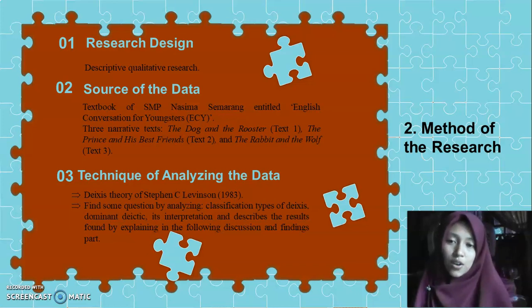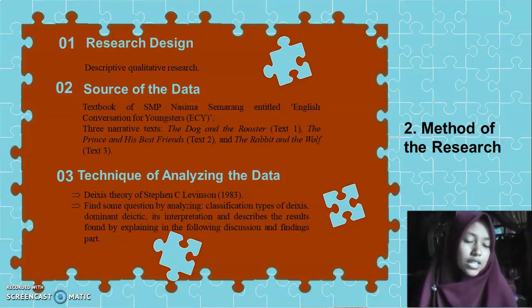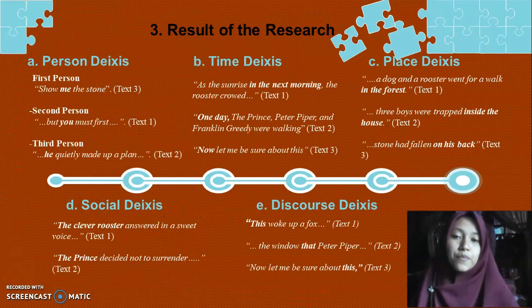For the technique of analyzing the data, I employed the deixis theory of Stephen C. Levinson, 1983, and I did several steps in doing my research to analyze the data.